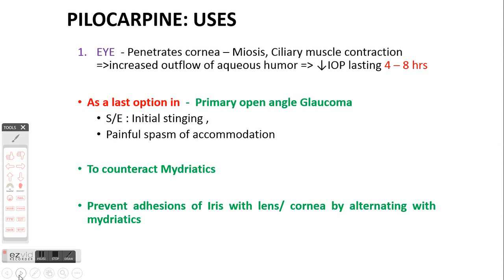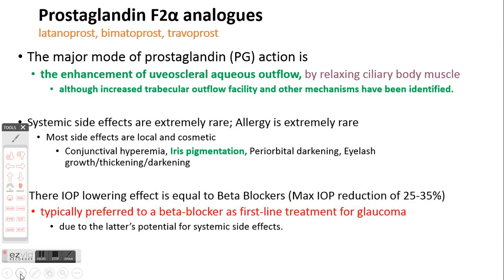Because of availability of other drugs such as beta blockers or prostaglandin analogs, because if you compare miotics with beta blocker, actually because it changes the pupil size, it ultimately leads to reduction in vision in dim light and in patients with cataract. Also, this induced myopia can be troublesome in young patients. So these are the undesirable features